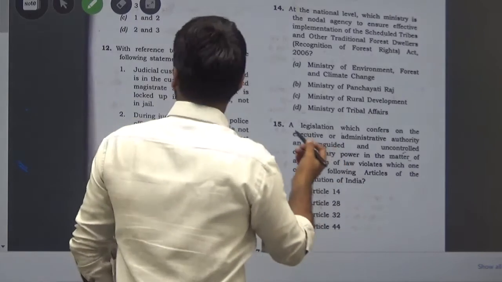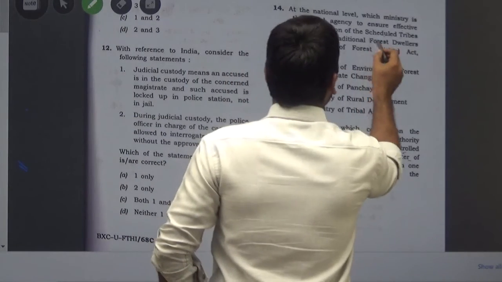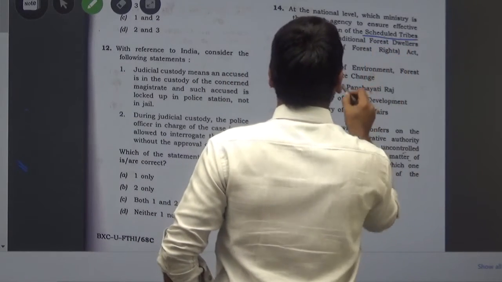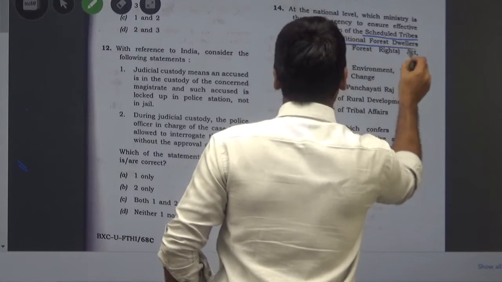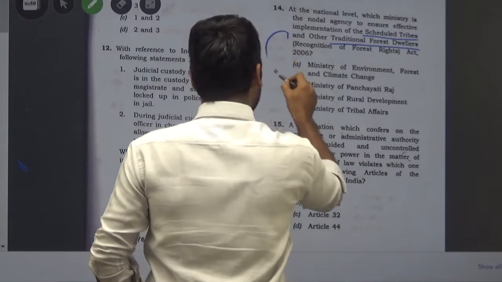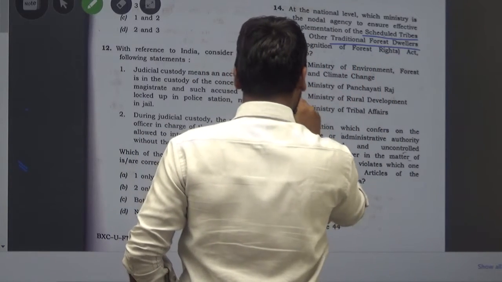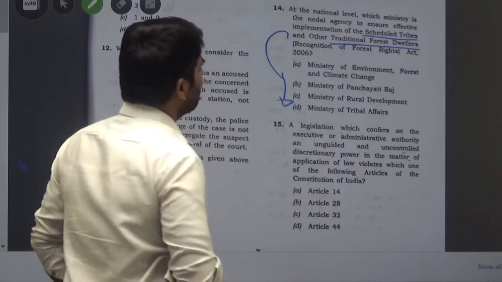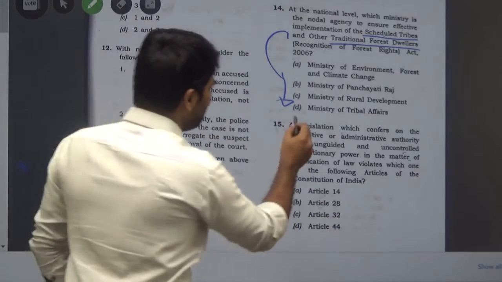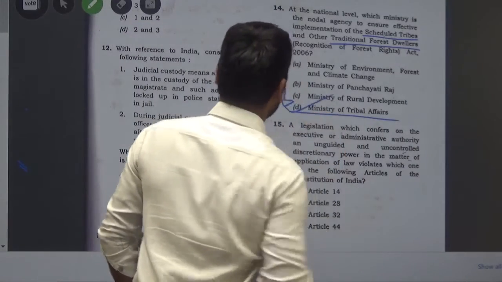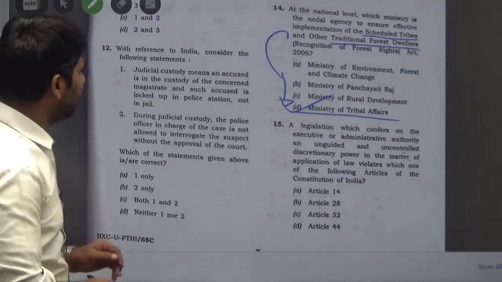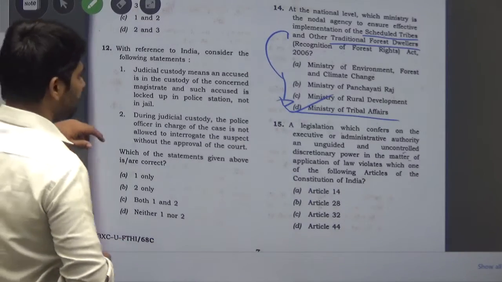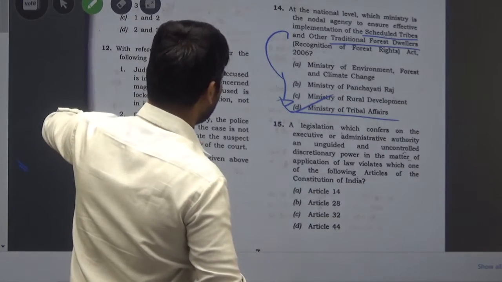Yes, for scheduled tribes and other traditional forest dwellers, our Ministry of Tribal Welfare is the nodal agency. So Ministry of Tribal Welfare is the correct answer. You can choose the answer here fast.